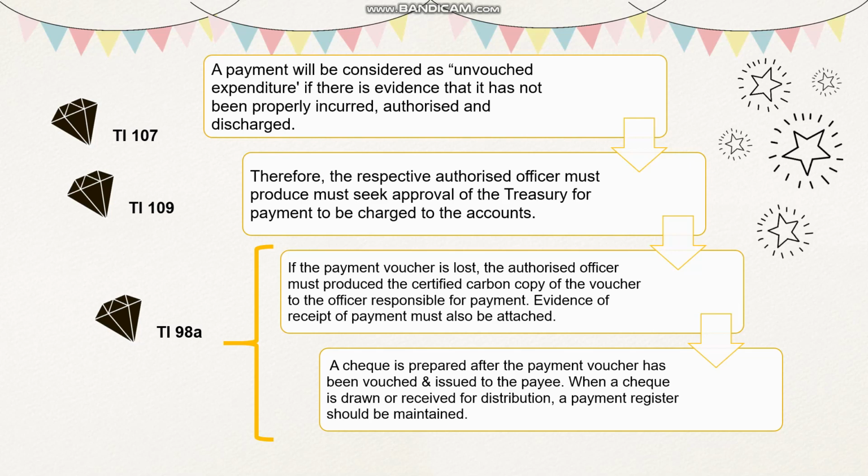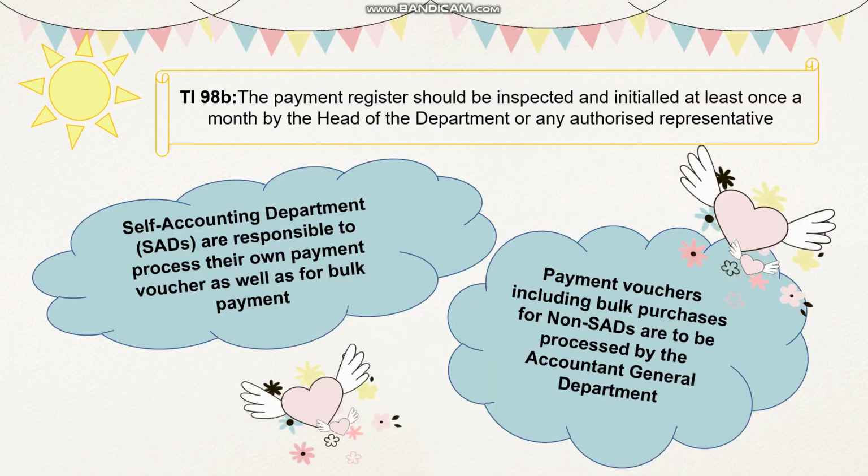A check is prepared after the payment voucher has been vouched and issued to the payee. When a check is drawn or received for distribution, a payment register should be maintained. Under TI 98B, the payment register should be inspected and initialed at least once a month by the head of the department or any authorized representative.